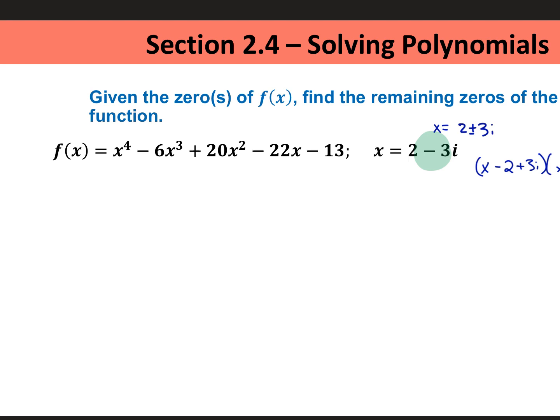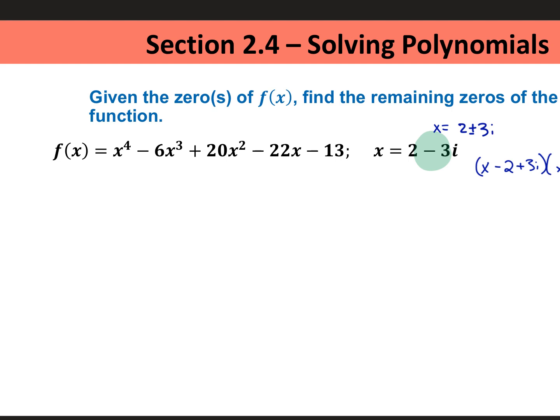The corner number needs to be the solution. So one round will be 2 plus 3i in the corner. The second round will be 2 minus 3i in the corner. You should get 0 as a remainder for both rounds. And it's always add down, multiply back up.